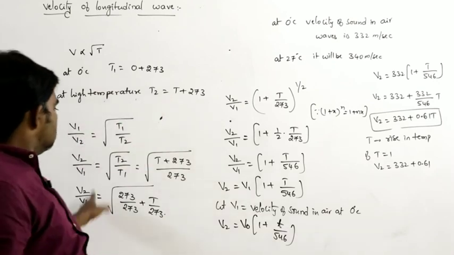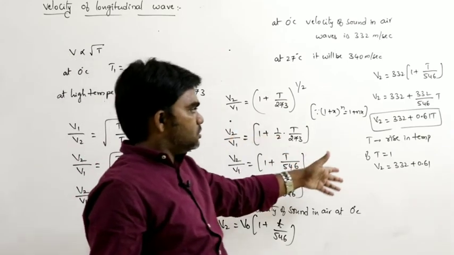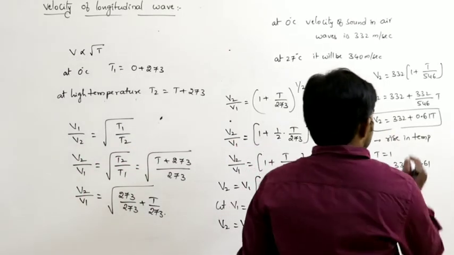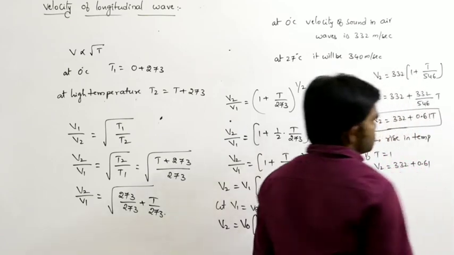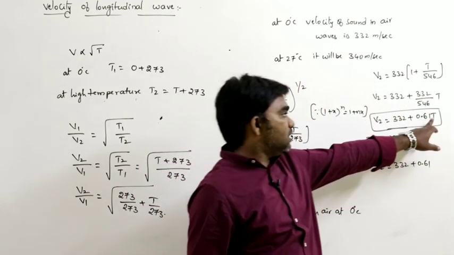So after solving, this is the situation. V2, the final velocity, can be written as 332 plus 0.61 T, where T is the rise in temperature.